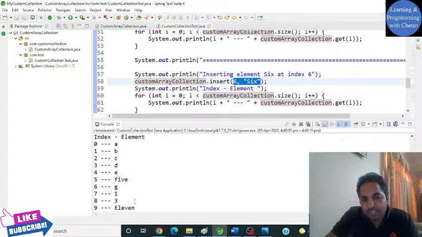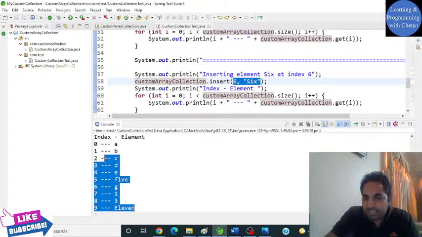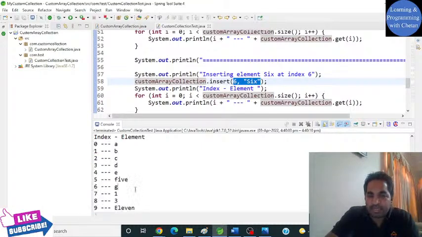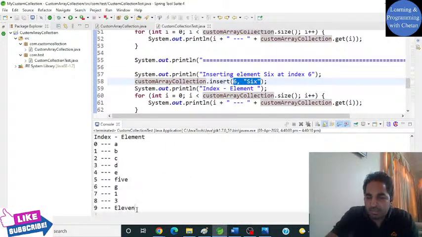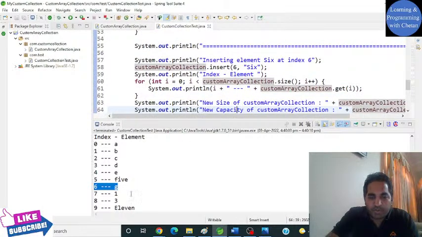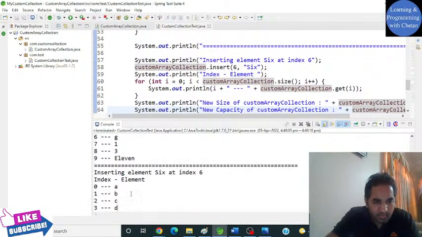The increased capacity should be 20 in this case. So it will create a new object array and copy all the elements. Then it will perform the shift operations starting with this particular index, shifting elements one by one. Finally it will insert this value 6 at this particular index. I have printed it for you guys, so let me show you.